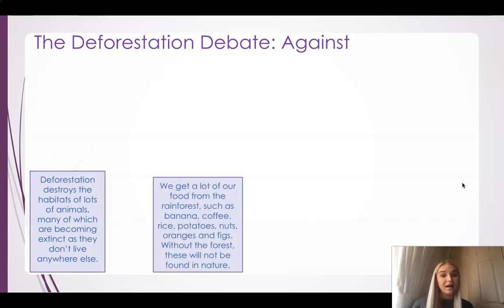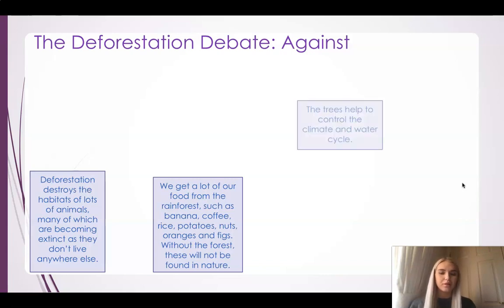Another reason is that we know from our book The Explorer you can get lots and lots of food from the rainforest, and that's exactly what we do. We get food such as bananas from our banana tree, coffee, rice, potatoes, nuts, and lots of other foods from the rainforest. And without the forest, we can't find these foods in nature.